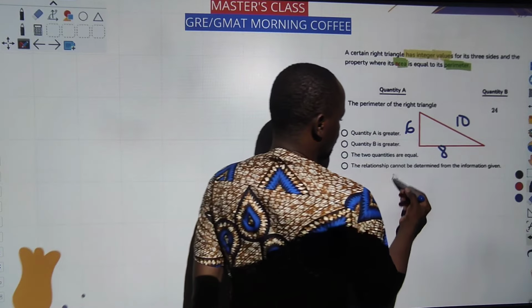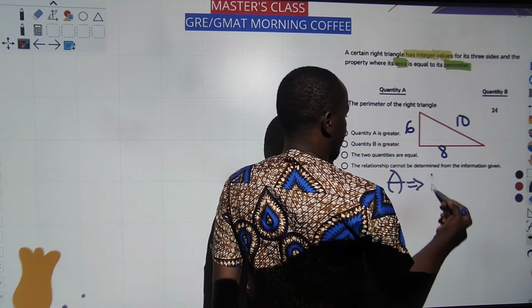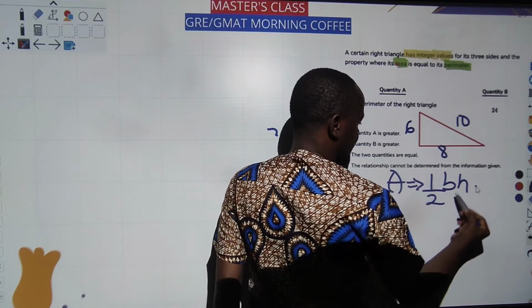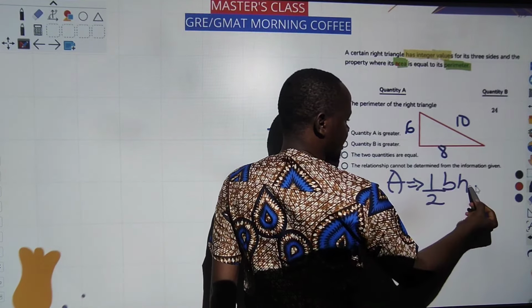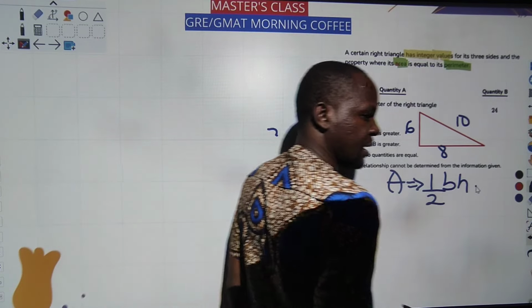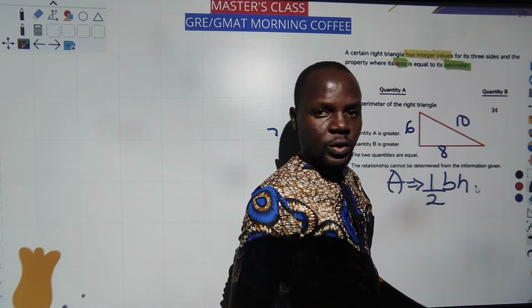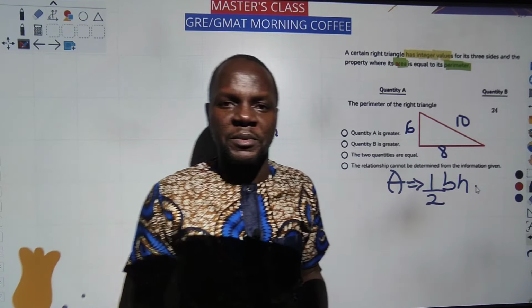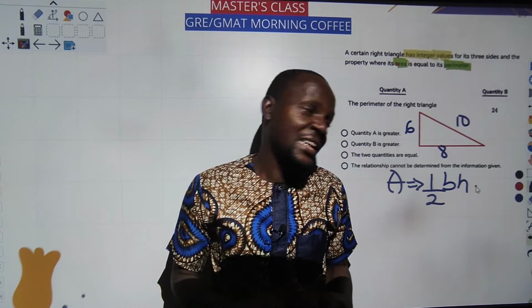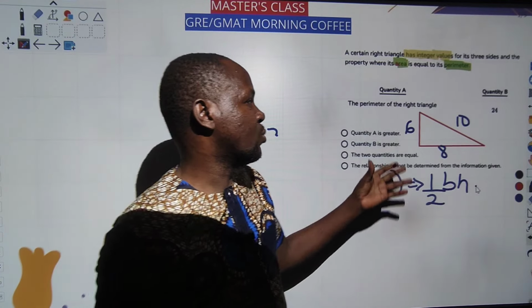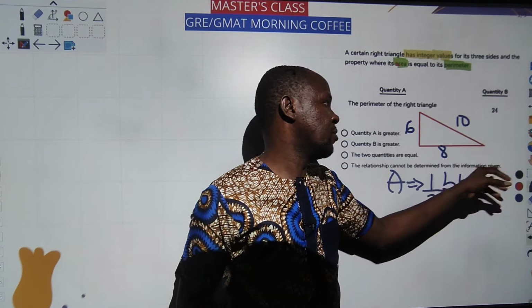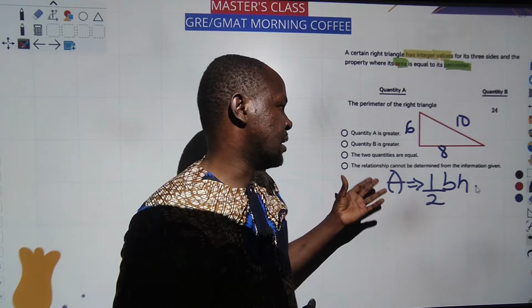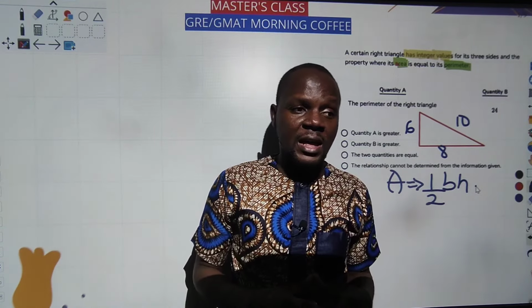Area of a triangle, for those who are asking, is half base times height. So this is the base, 8, times height, which is 6. 8 times 6 is 48. 48 divided by 2 is 24. You can see here, this type of triangle has its perimeter equal to the area. So in that case, what is the perimeter? The perimeter is 24. What's also 24? So what's the answer now? You think the two quantities are equal.